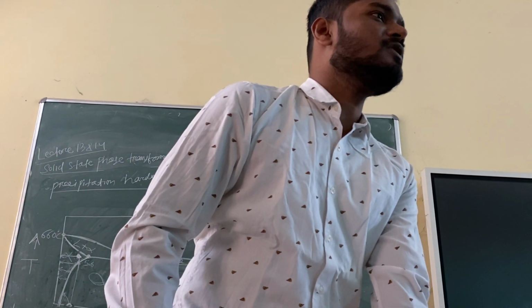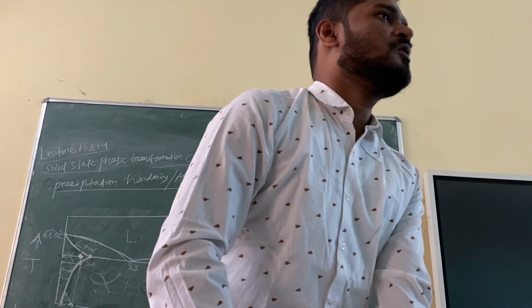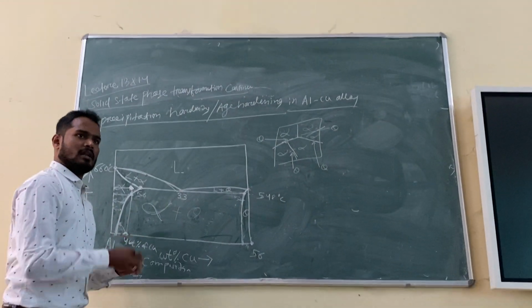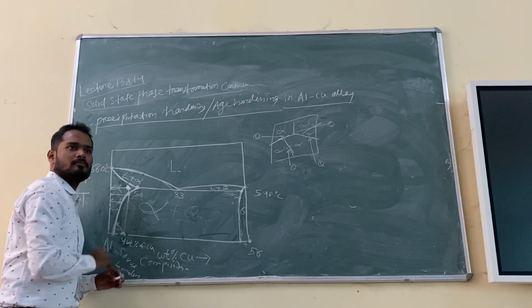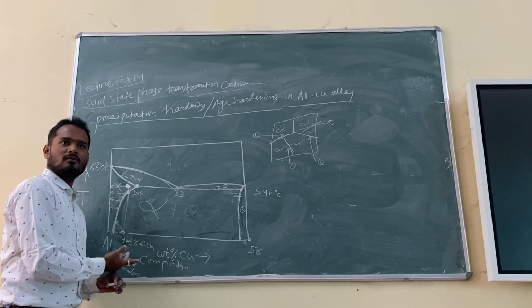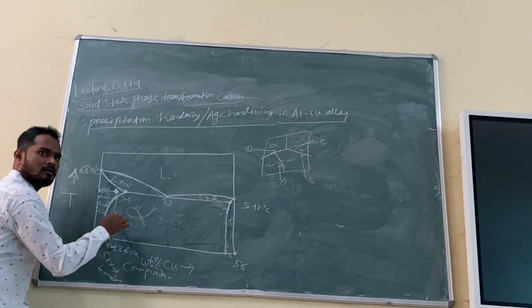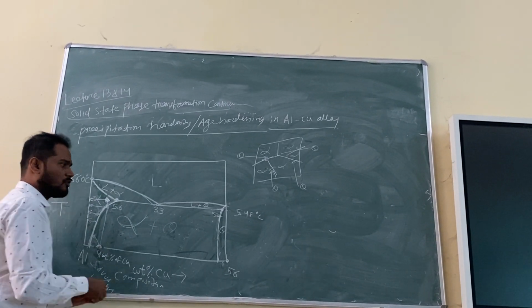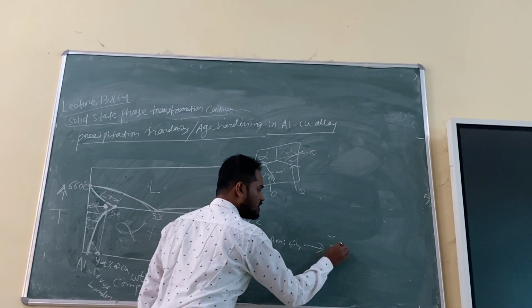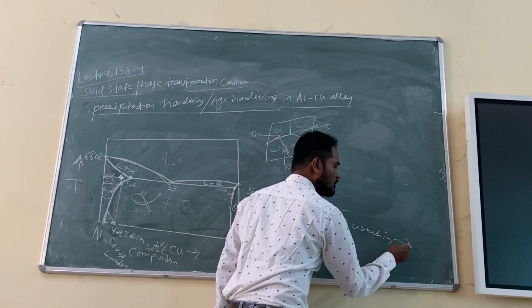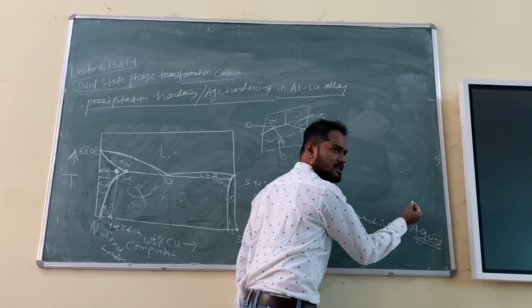The interesting point is that the precipitate formed will be of very small size. But if you remember, I have talked about this one again. Suppose you are at this temperature, doing solutionizing. If you cool slowly, then also theta will form. Yes or no? You are cooling at a slow rate, slowly you reach this point and theta will start forming. But I am saying you are doing solutionizing, then you are doing quenching, then you are doing what? Aging. Aging means you are heating the alloy again to a certain temperature.